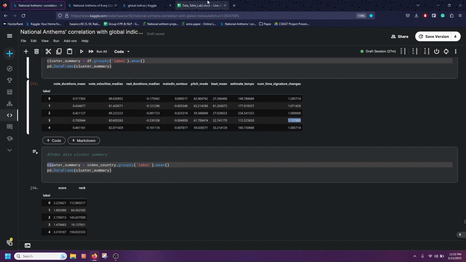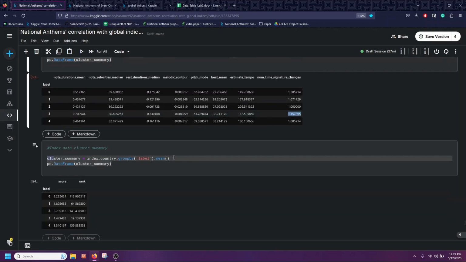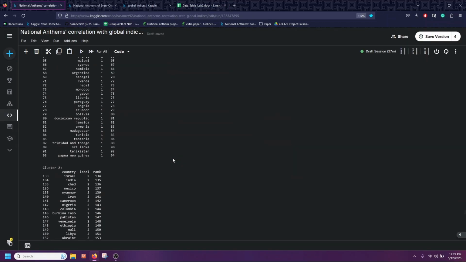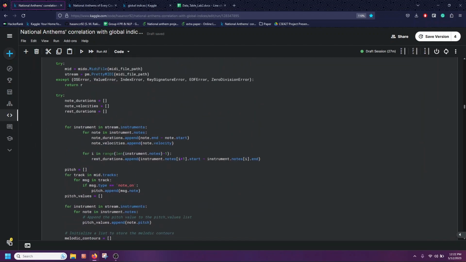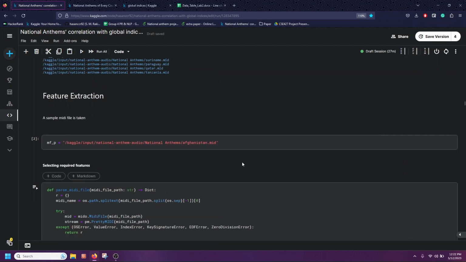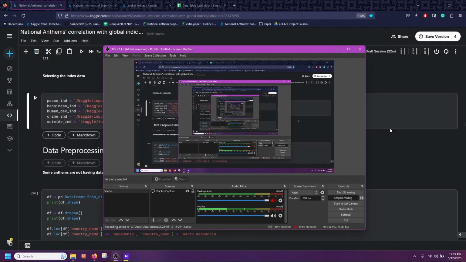So I have made an Excel table with these so that we can have a better understanding, and I have taken all the things here. So this is all done with the peace index. Let's do another index to see if these values change accordingly, if they change according to our expectation.